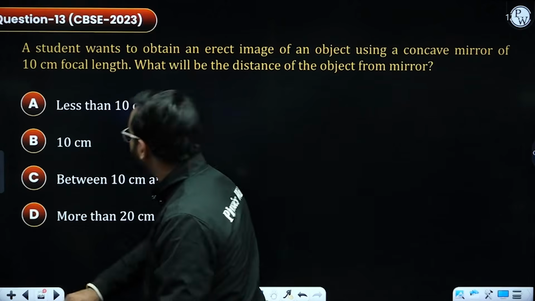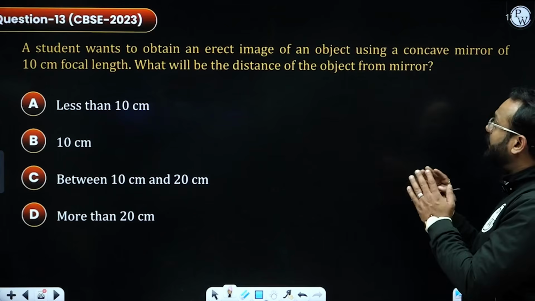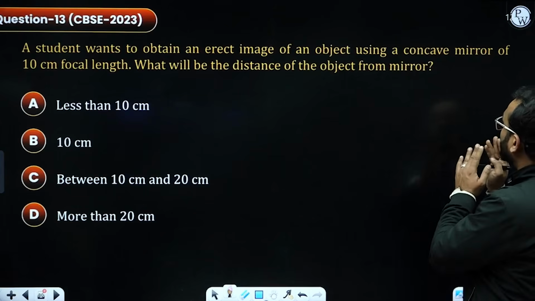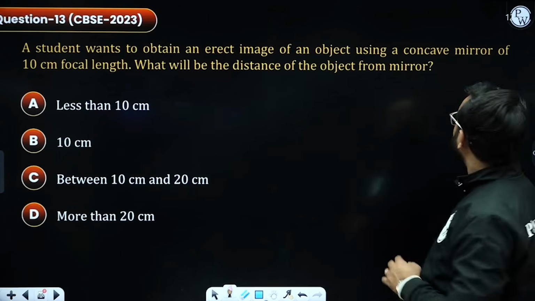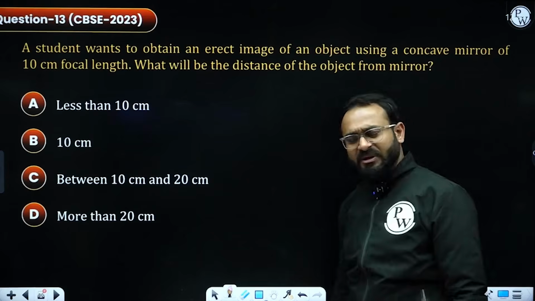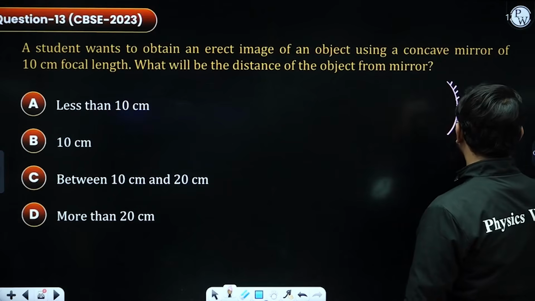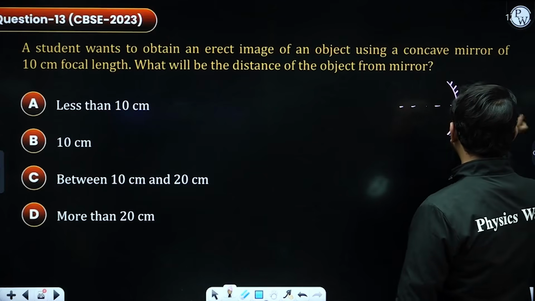Moving ahead for the next question, which says students want to obtain an erect image of an object using a concave mirror of 10 centimeter focal length. So it is a concave mirror. So this is my concave mirror. I'm just drawing the principal axis.